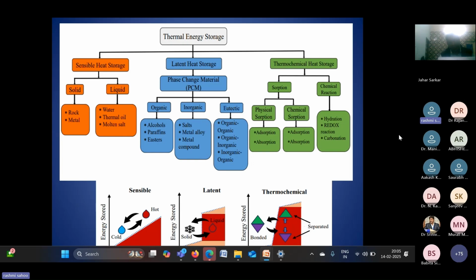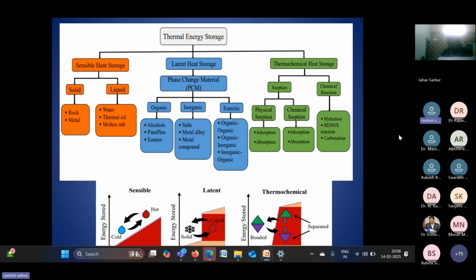And the last one is comparatively new compared to these two: thermochemical energy storage. The first storage system depends on the specific heat capacity of the material. The second one is the latent heat of the material. The third one is basically chemical storage, so there is a chemical reaction. That may be exothermic or endothermic. During that process there is storage, the absorption or desorption of heat.